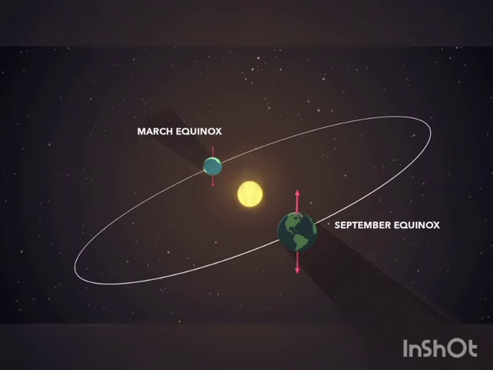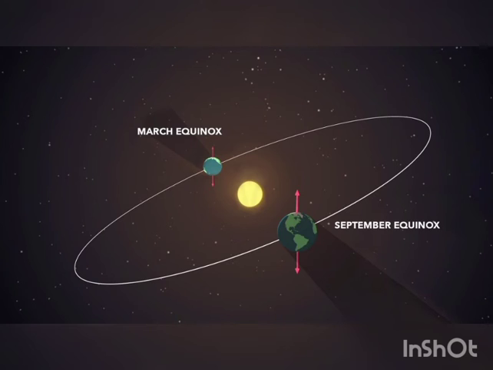March 21st is also known by another name, that is vernal equinox. So what is vernal equinox? It means the day of 21st of March, and another day which is 23rd of September, which is also known as autumnal equinox.